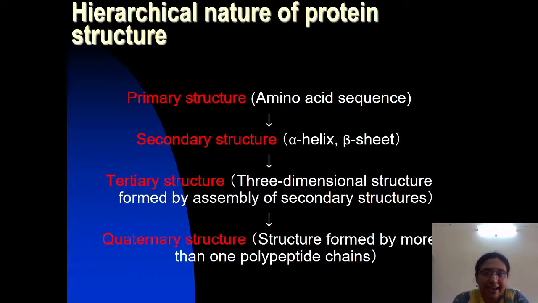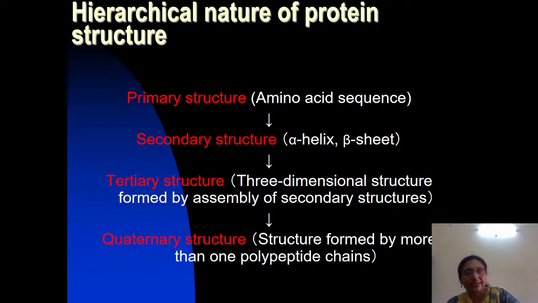Now here, what is the hierarchical nature of the protein structure? What do primary, secondary, tertiary and quaternary refer to? Primary structure refers to the number and sequence of the amino acids in a protein. Secondary structure is the folding and twisting of the primary structure. The most common patterns of the secondary structure are alpha helix and beta sheet.